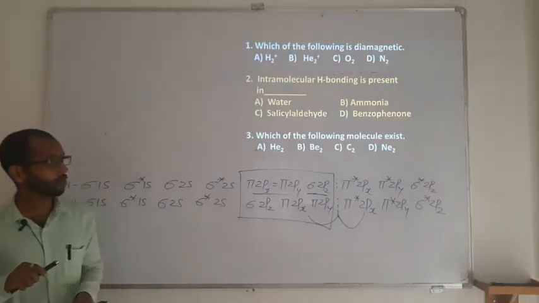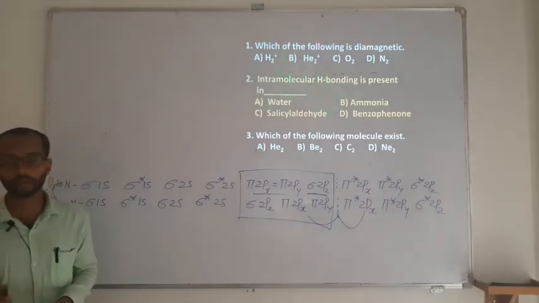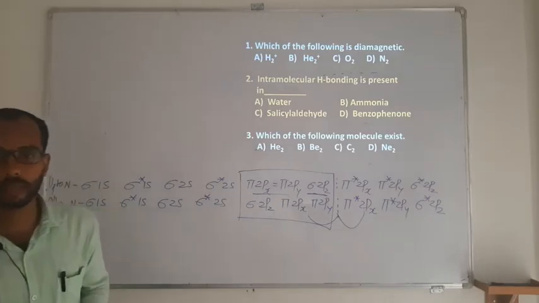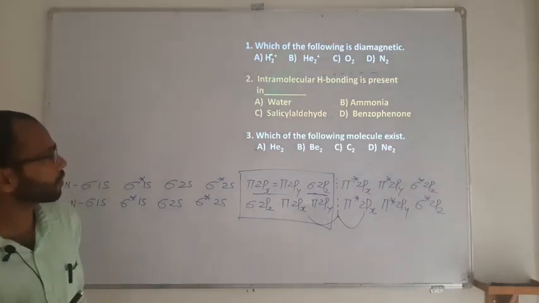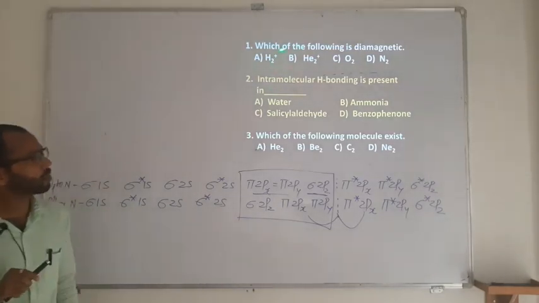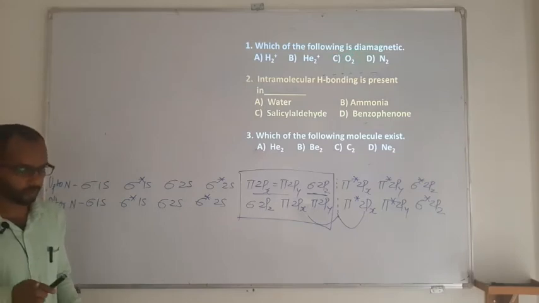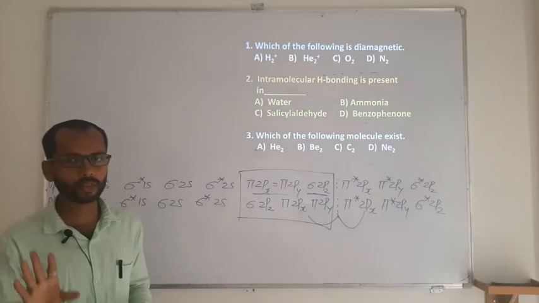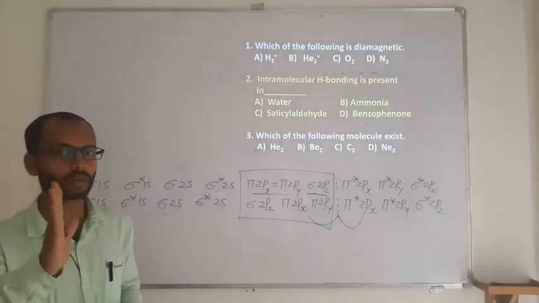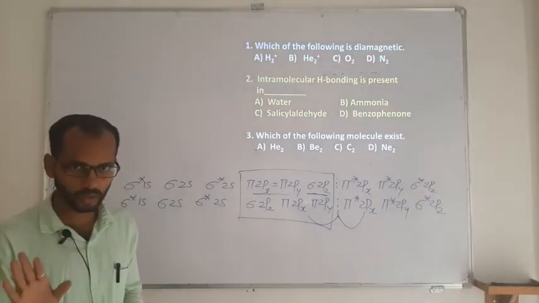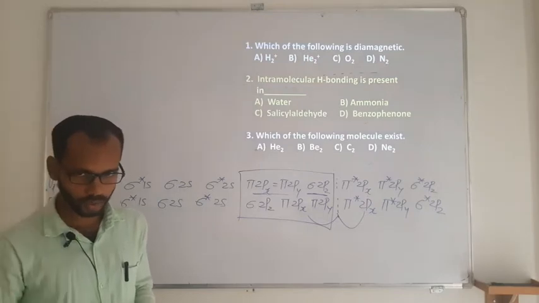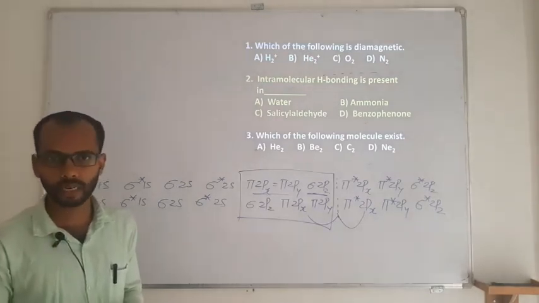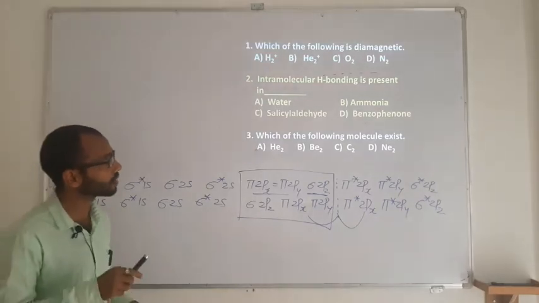So let us try to solve some of the MCQs based on the chemical bonding and molecular structure theory part we have studied. The first question we have here: which of the following is diamagnetic? Let me tell you what diamagnetic and paramagnetic are. Any molecule which has an unpaired electron, that is a single electron, is going to be para in nature. Whereas if all orbitals have two electrons, that is called paired electrons, and it is going to be diamagnetic.